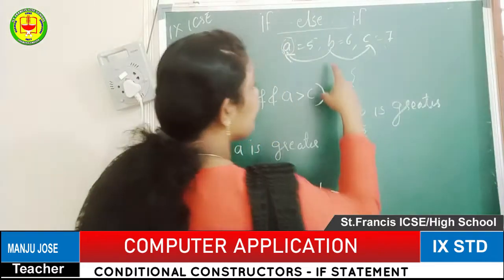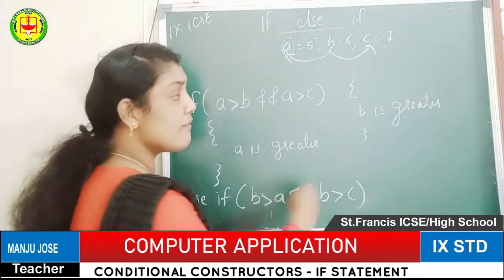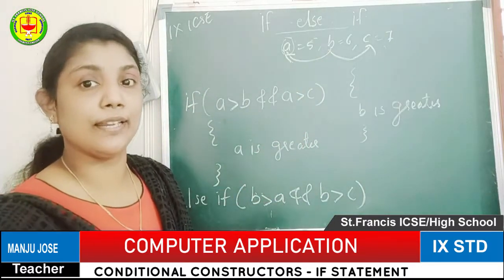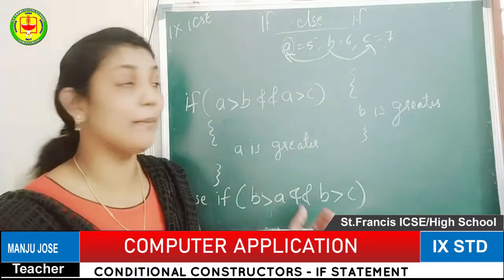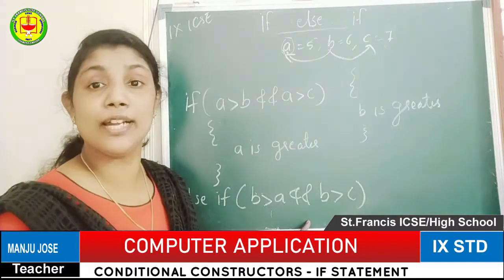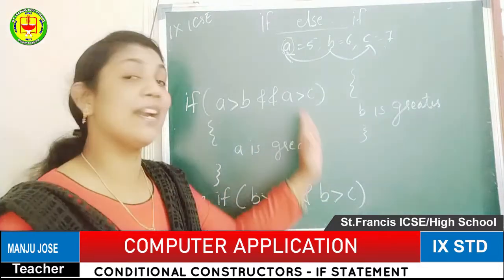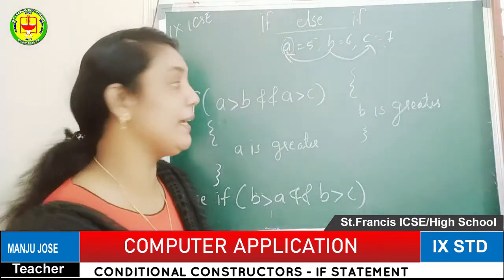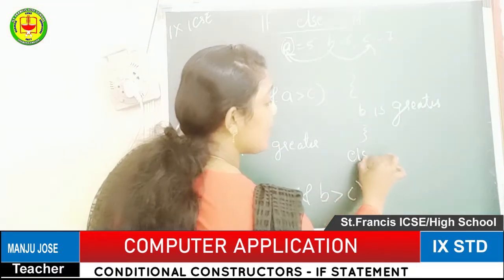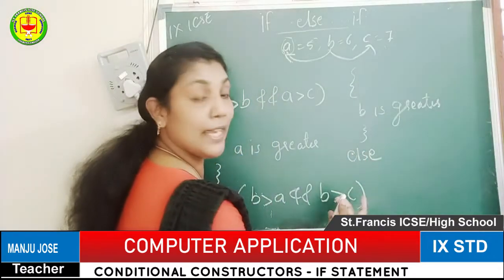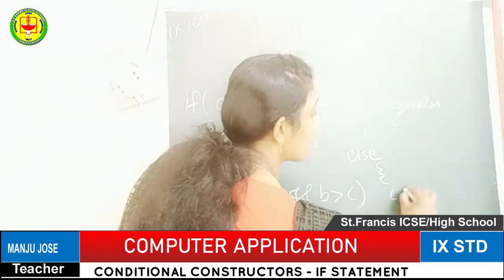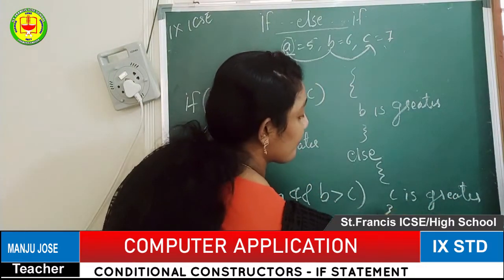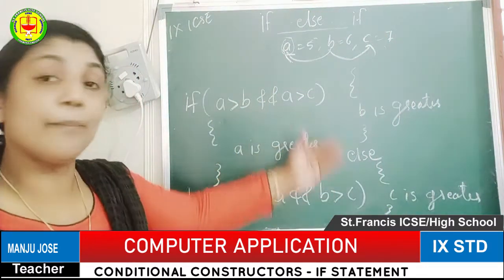Then if this condition is also false, what do we have to do? There is no need to check another if, because A and B were already checked. If these two conditions are false, definitely we can identify the third value as the greatest. So a single else is enough, no need to give any if. In the else part we can mention C is greater. Okay, so the program is finished.